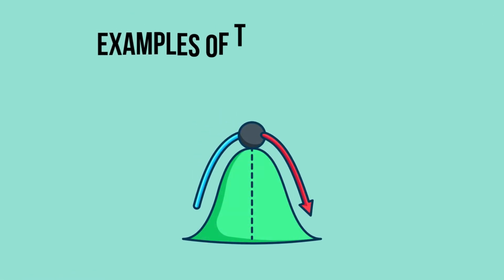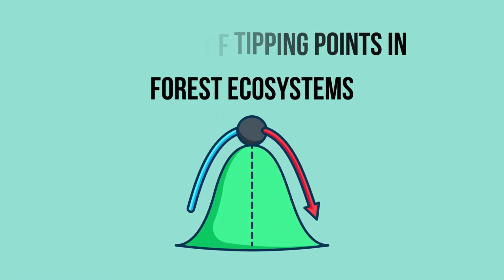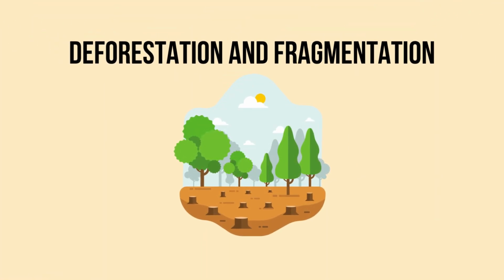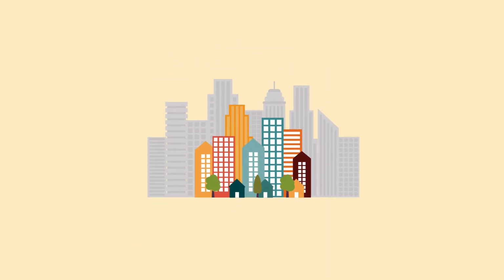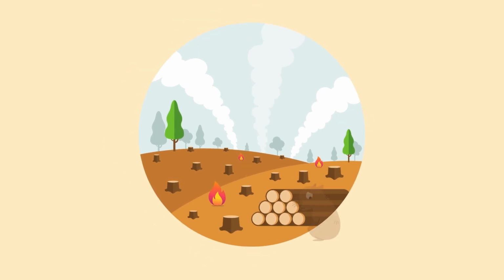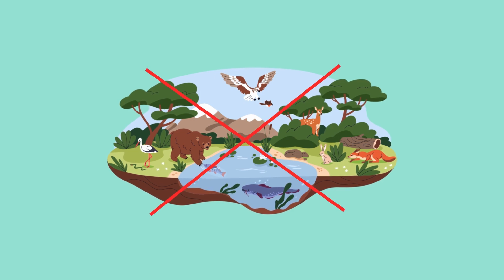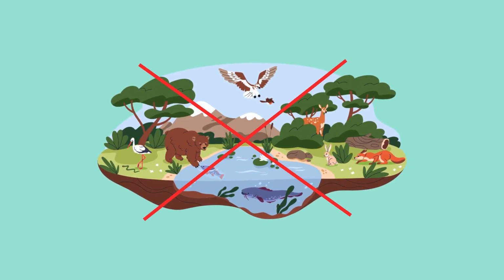Here are some examples of changes that can cause forest ecosystems to reach a tipping point. Deforestation and fragmentation. When forest cover is reduced to a certain extent due to logging, agriculture, or urban development, the remaining fragments may not be large or connected enough to support viable populations of certain species. This can lead to a loss of biodiversity and changes in ecosystem function that are difficult to reverse.